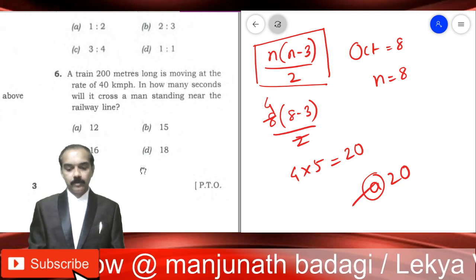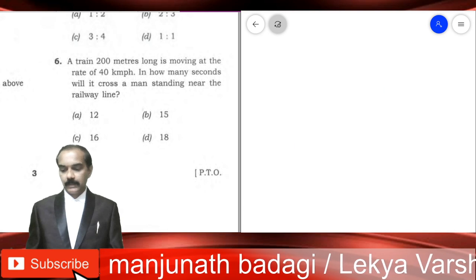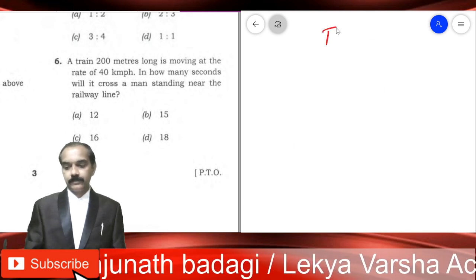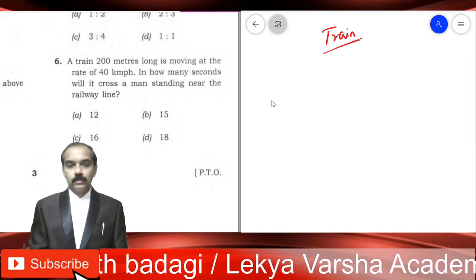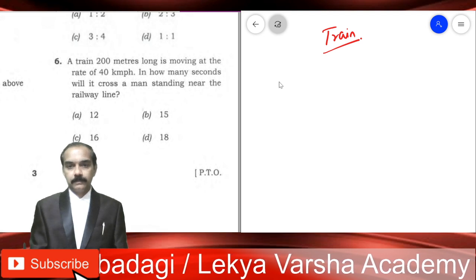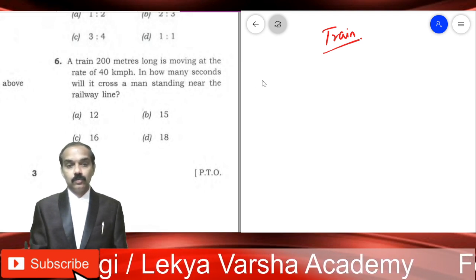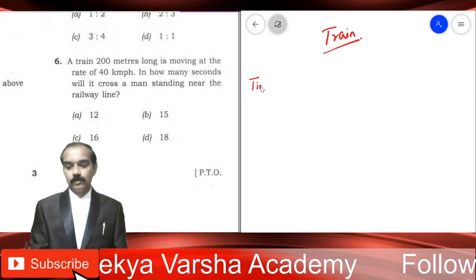Let's see the sixth problem. The sixth problem is on trains. Now I'll be giving you the formula to solve any problem on this topic, trains. Take down the formula. This is the formula.